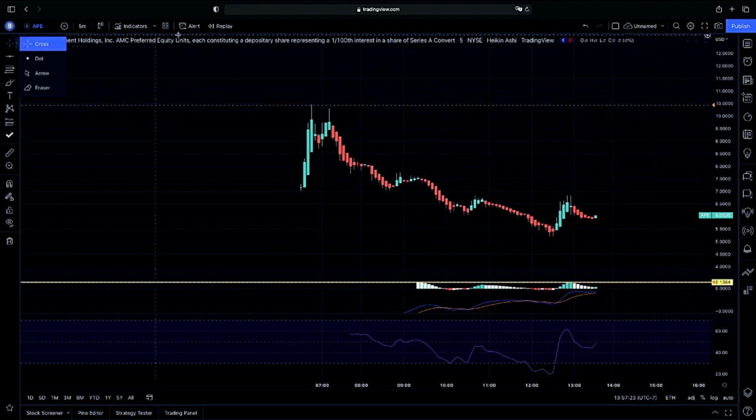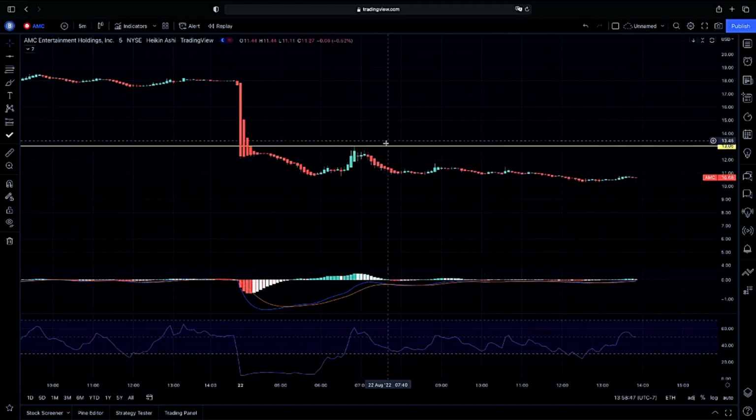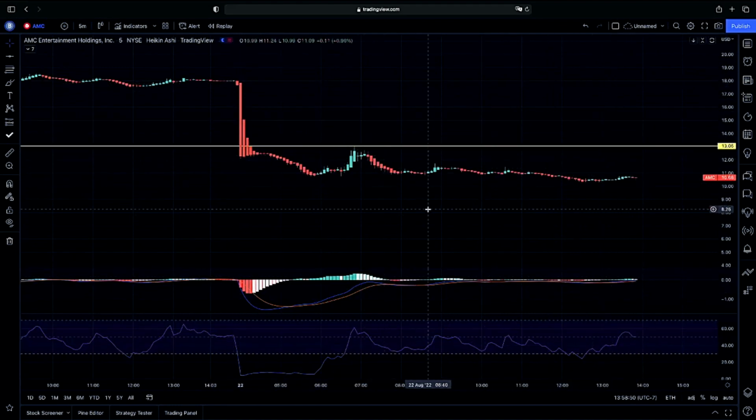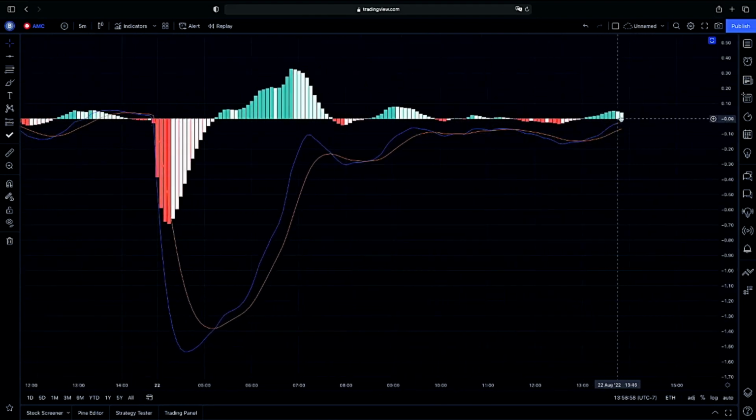We can assume that we have strength from there. Now, what needs to happen here for us to have that possible continuation on higher and gap up from this gap down that we had? I would be looking at our EMA lines here on our MACD. I would want to see if we can at least cross back above here.